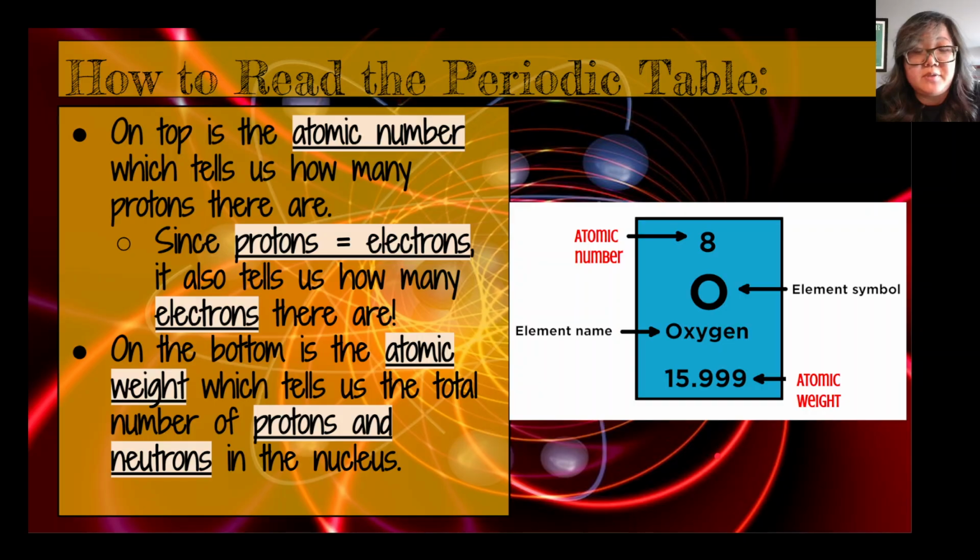We can round that up to 16 because we don't want 0.9 of something. So the atomic weight is 16. I know that there are 8 protons in the nucleus. So if I take 16 minus 8, I will be able to tell that there are 8 neutrons. Okay?